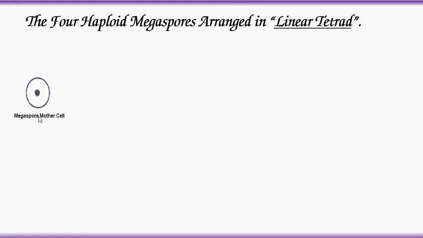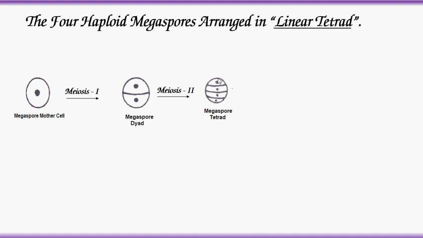Megaspore mother cell undergoes meiosis 1 to form two cells that are called megaspore dyad, and these two cells undergo meiosis 2 to form 4 haploid megaspores. These 4 cells are arranged linearly, a linear tetrad.